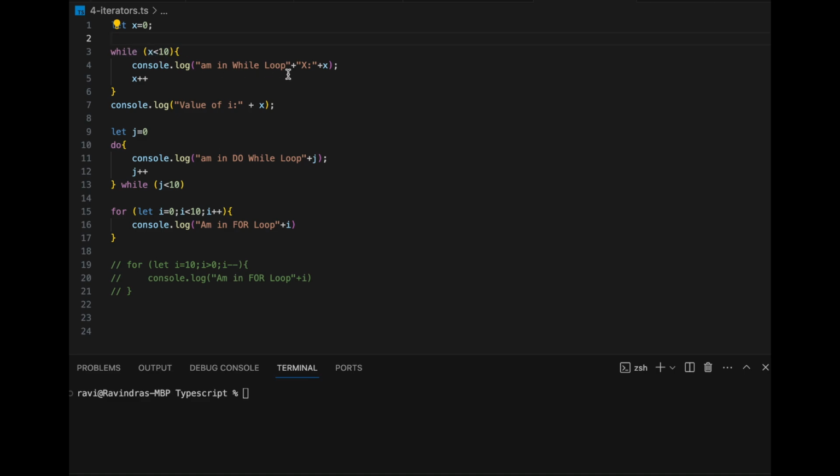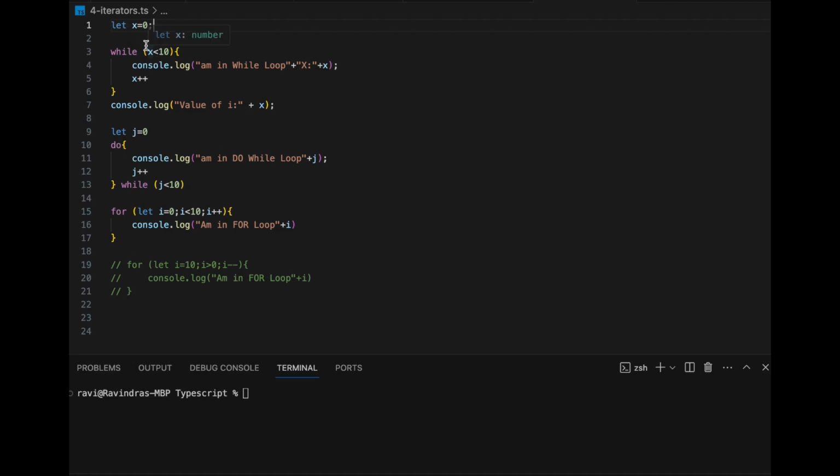So let us suppose a similar problem: 1 to 10 I want to print. Now, while means as long as the condition is true, x is less than 10. x is a variable I declared here: let x equal to 0. What is the type of variable it is? Because I have not mentioned whether it is a number or a string data type, right? By means of inference, because the value is 0, this is treated as a number variable. So this is the inference way of declaring a variable.